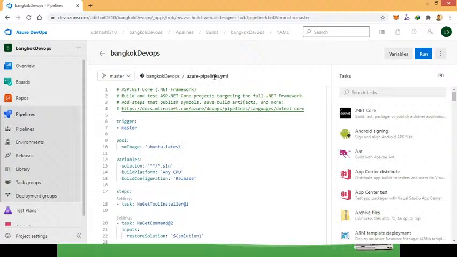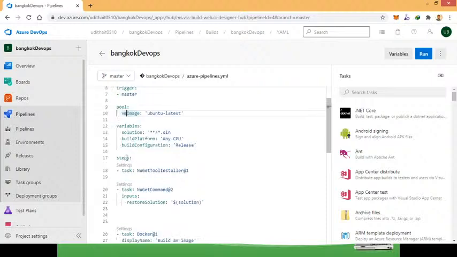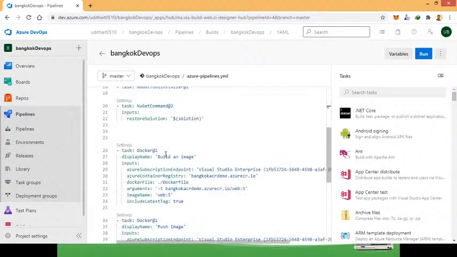So here you can see the YAML file is a configuration file for Azure pipeline. Here we can see we have the standard YAML configuration. At the end we have these settings. Here we can see the Docker task, where we can set up, build, tag, and push a Docker image, or run a Docker command. So what is important? We can keep track of that, and we can use the Docker container to run our application.